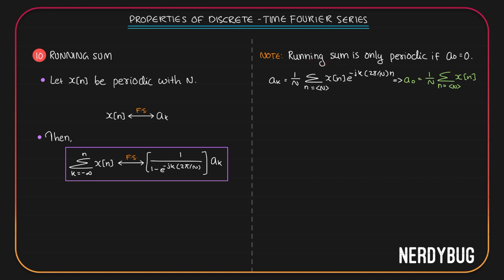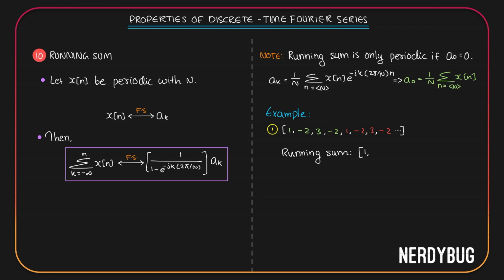Let us see two examples to understand why. For the first example, I have taken a signal like this: 1, minus 2, 3, minus 2, 1, minus 2, 3, minus 2. You can see its period is 4. It keeps repeating every 4 terms. Let us try to write its running sum. For the first term in the running sum, I just have to take 1. So I'll get 1.